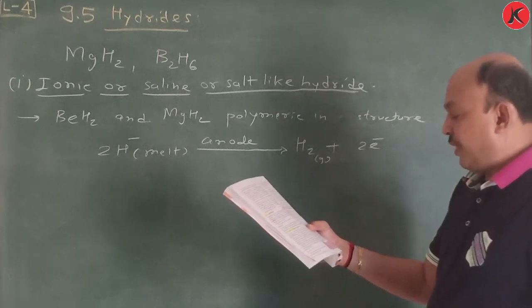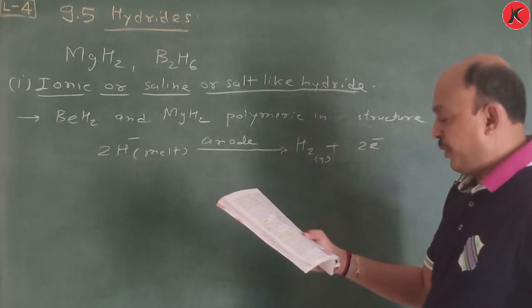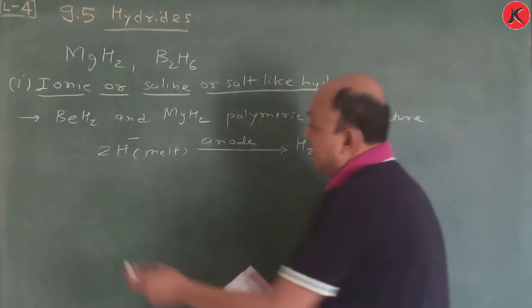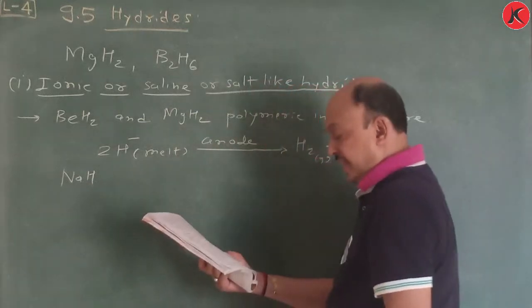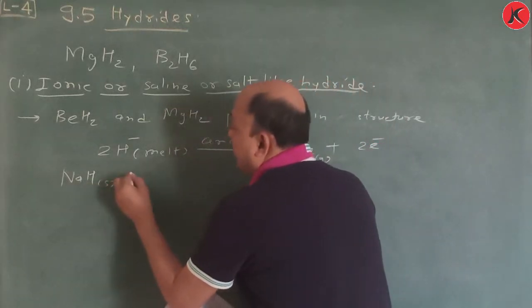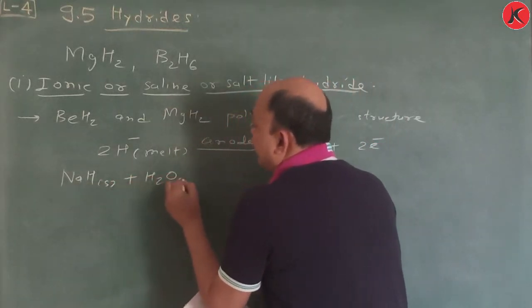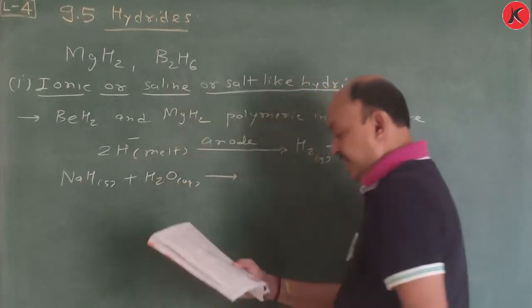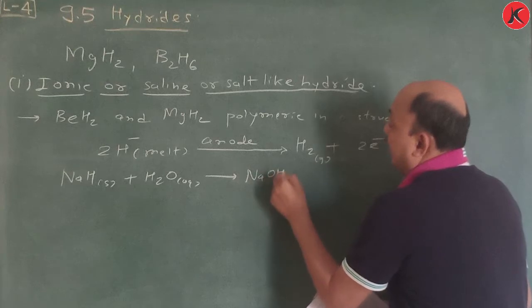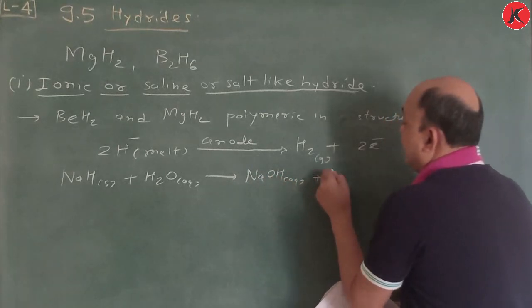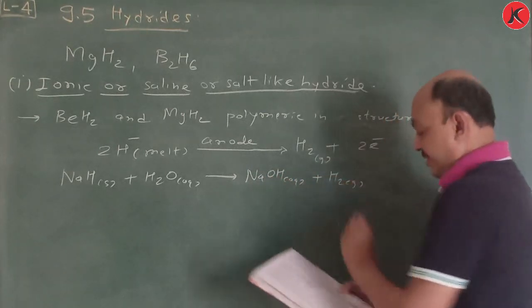Saline hydride reacts violently with water, producing dihydrogen gas. That means NaH solid plus H2O gives NaOH aqueous plus H2 gas.